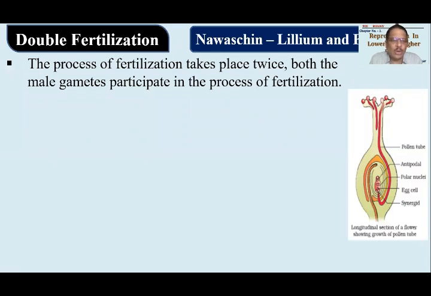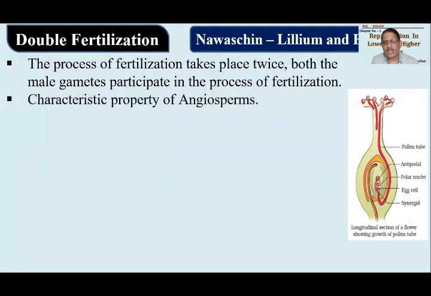Double fertilization is so called because fertilization takes place twice. There are two male gametes present in the pollen tube. Remember it very well. A male gametophyte in case of angiosperms produces two male gametes. Out of two male gametes, one male gamete will fuse with the egg cell and the other will fuse with the secondary nucleus, and fertilization will be carried out. As it is occurring two times, it will be called double fertilization. As I told you earlier, it is a typical characteristic feature of angiosperms. Angiosperms का property है ये, so it will be carried out only in case of angiosperms, nowhere else.